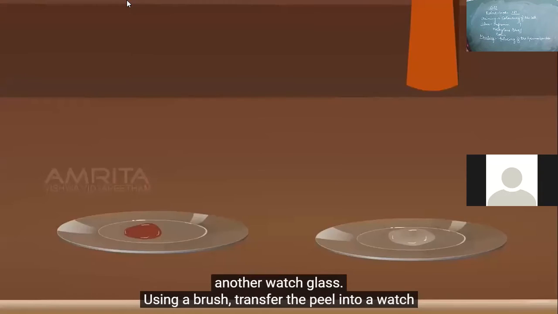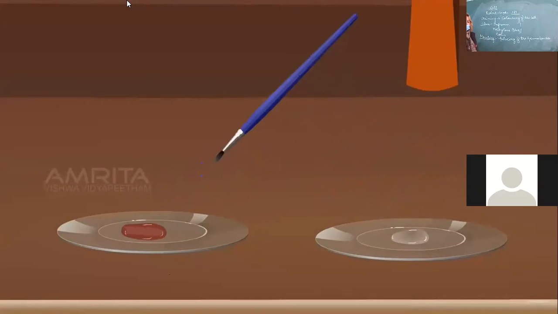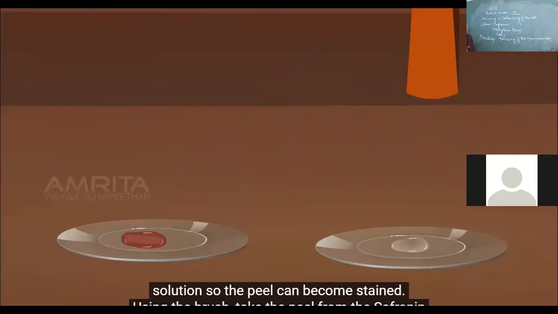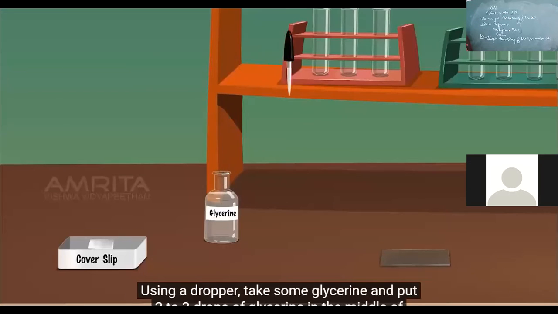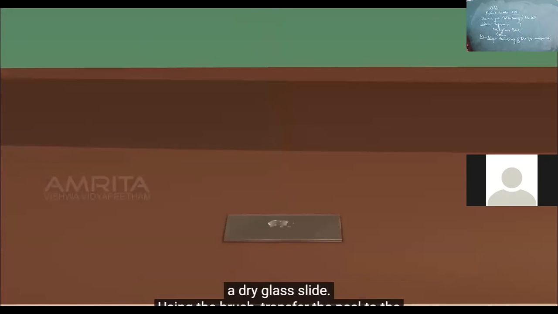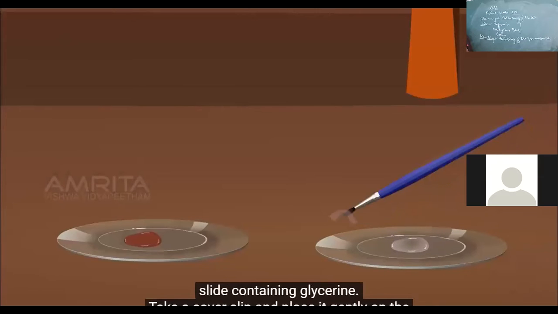Using a brush, transfer the peel into a watch glass containing saffron in solution. Keep the epidermis for 30 seconds in saffron in solution so the peel can become steamed. Using the brush, take the peel from the saffron in solution and put it into the watch glass containing distilled water. Using a dropper, take some glycerin and put 2 to 3 drops of glycerin in the middle of a dry glass slide. Using the brush, transfer the peel to the slide containing glycerin.